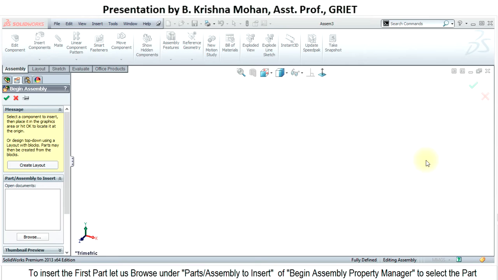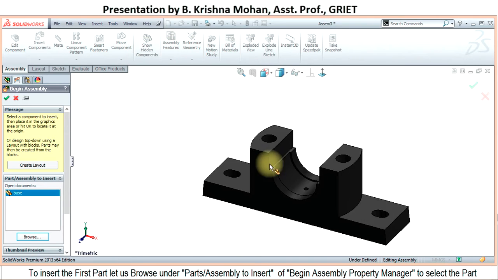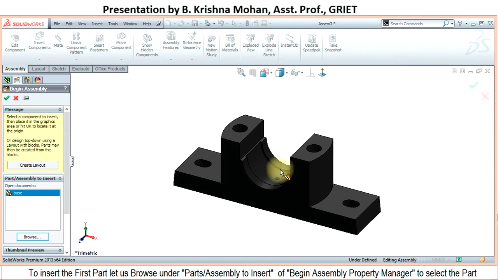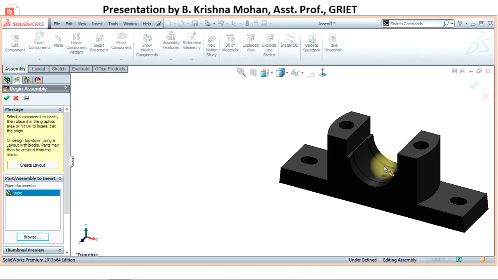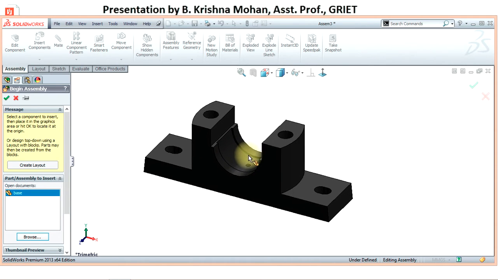Let us insert the first part. To insert the first part, let us browse under Parts Assembly to insert, and in the Begin Assembly Property Manager, select the part. Click anywhere in the graphic window to place the part.